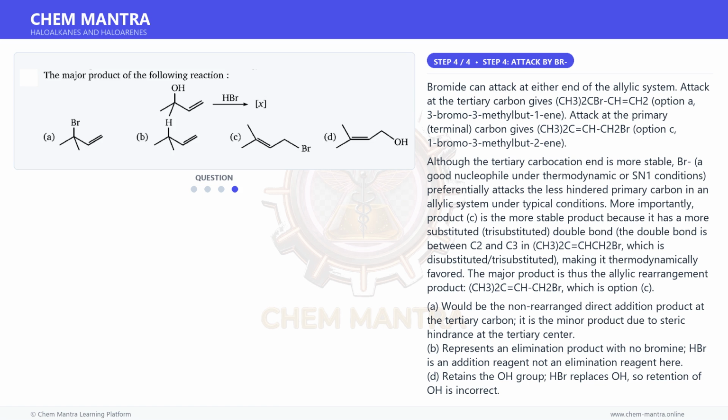A would be the non-rearranged direct addition product at the tertiary carbon. It is the minor product due to steric hindrance at the tertiary center. B represents an elimination product with no bromine. HBr is an addition reagent, not an elimination reagent here. D retains the OH group. HBr replaces OH, so retention of OH is incorrect.